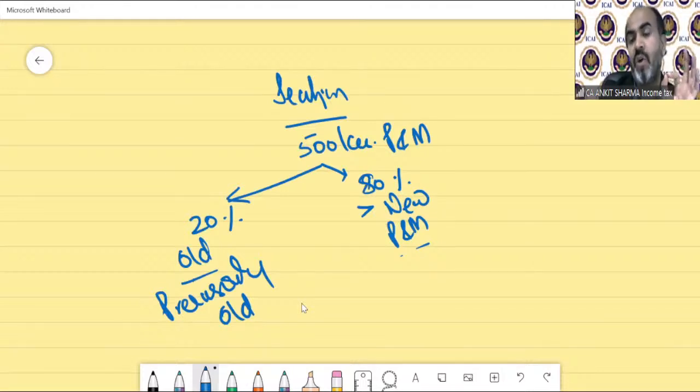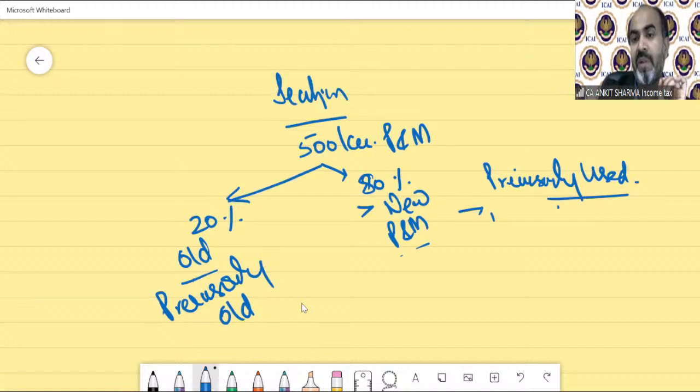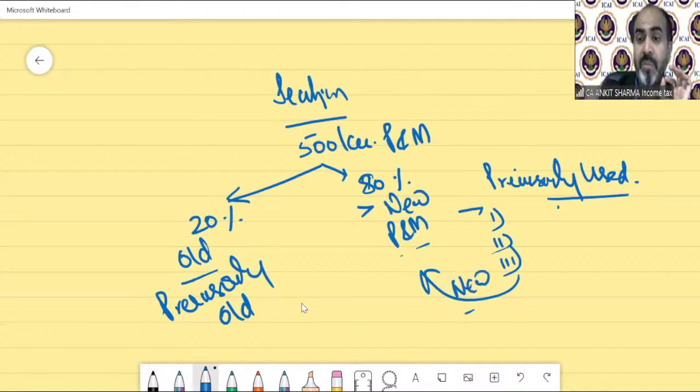But there is a very good provision also. It says if any old or previously used machine fulfills these 3 conditions, then it should be treated as new. Even though it is previously used, we will treat it as a new machine if it fulfills 3 conditions.